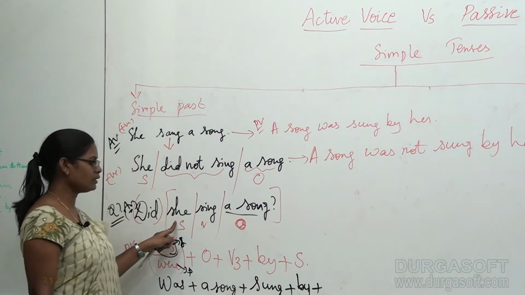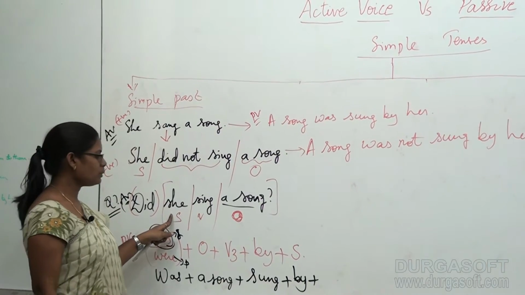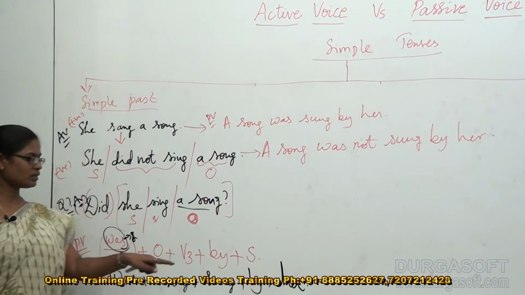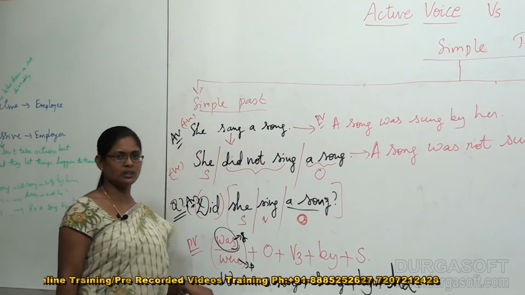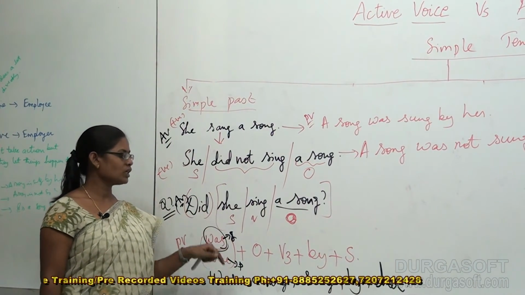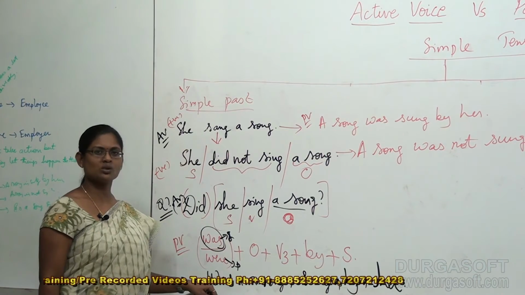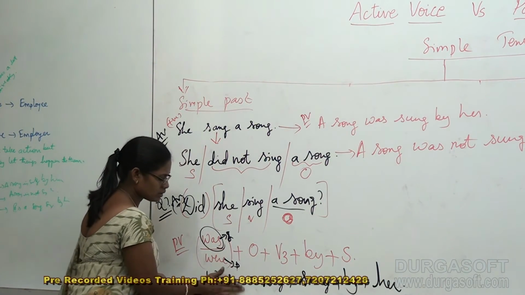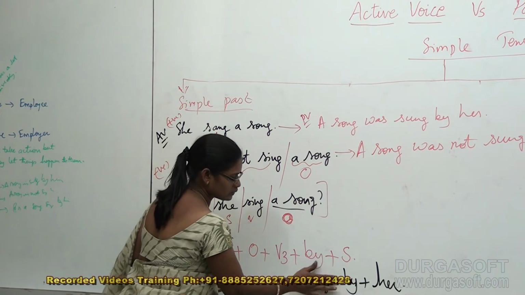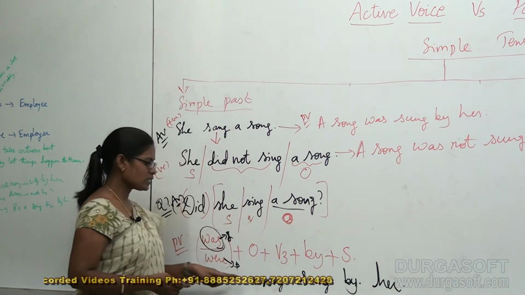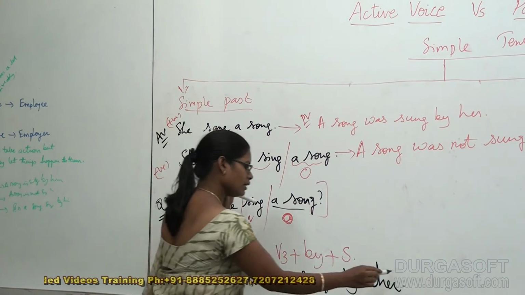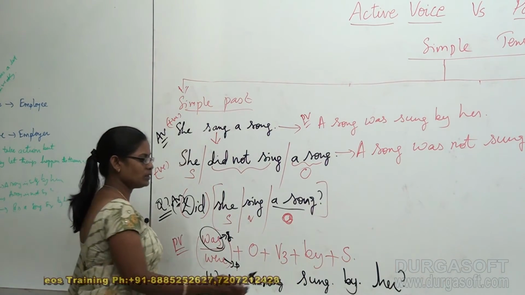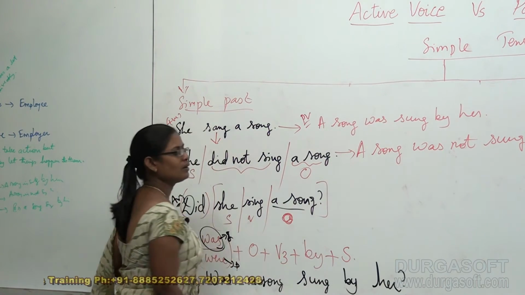What is the subject here? She. She becomes her. Okay, we cannot transfer she as it is in the passive voice. In fact, we have to give a relevant word for that which really suits it in the passive voice. Now, the pluses. Now start reading the sentence that is formed. Was a song sung by her? This is a question, passive voice question. So you have to end it with a question mark.